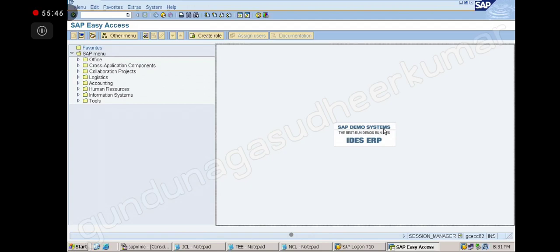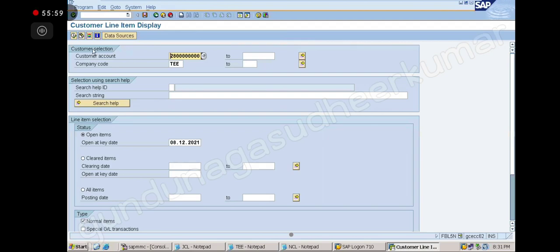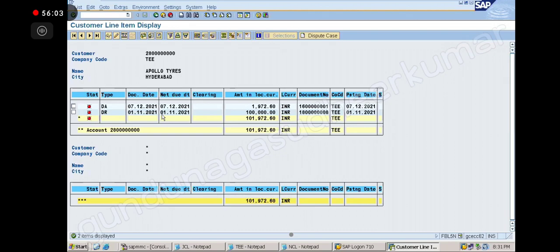Yesterday we did one item, sir. Of course, it is there now already. We did not receive the money, correct? Yes, sir. In FBL, finance, this customer did not pay us. He was supposed to pay first on the 11th, and till now he did not pay. Okay, yes, we can use this for dunning.